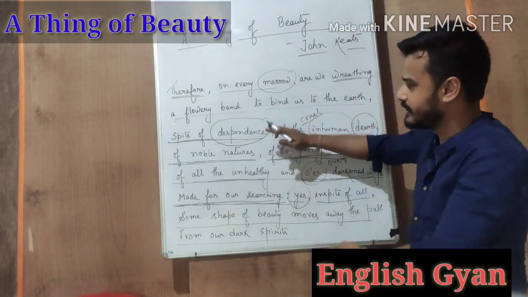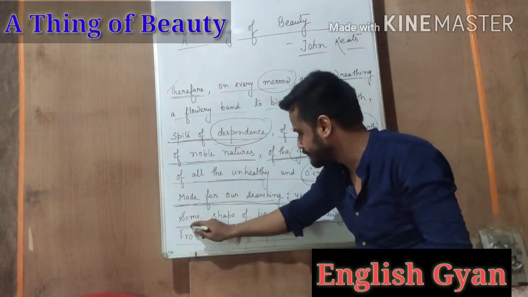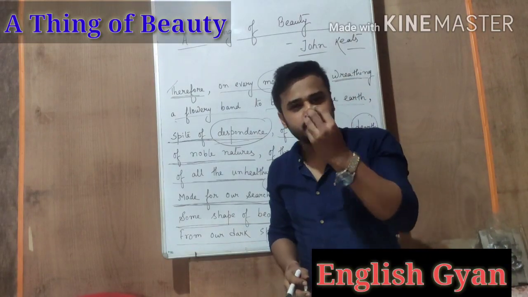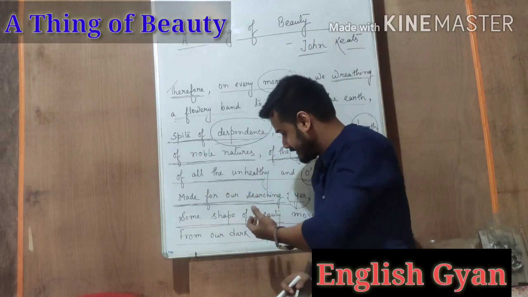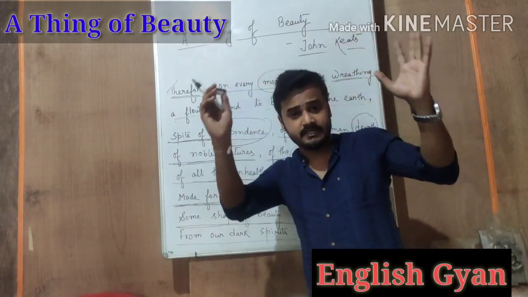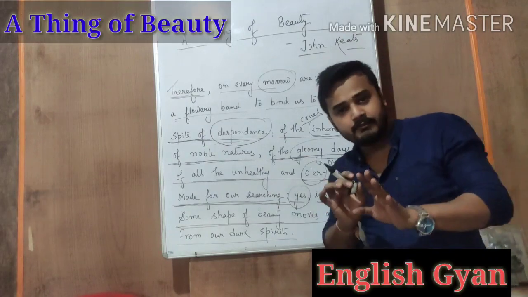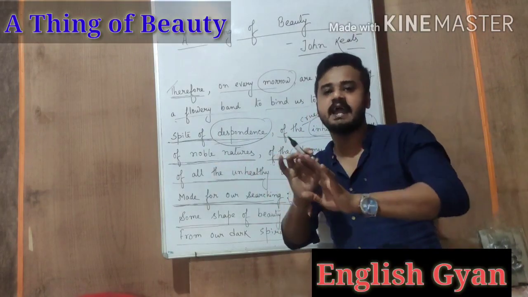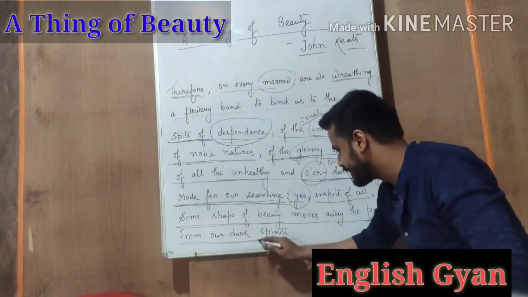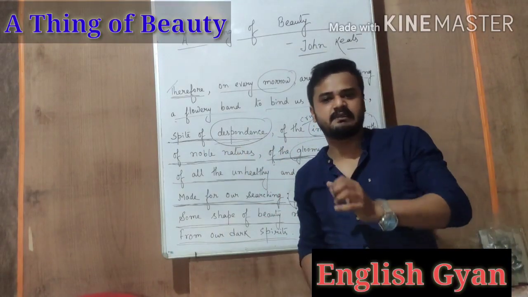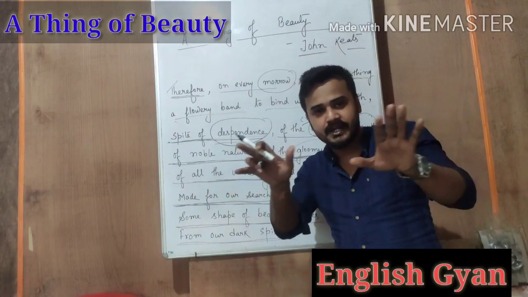In spite of having all these negative things, some shape of beauty, means some element of beauty, something which is beautiful. Here he means to say something in nature which is beautiful moves away the pall. Here pall means any kind of covering that is hiding something from our dark spirits. He says that in spite of all these negative things having covered our spirits.